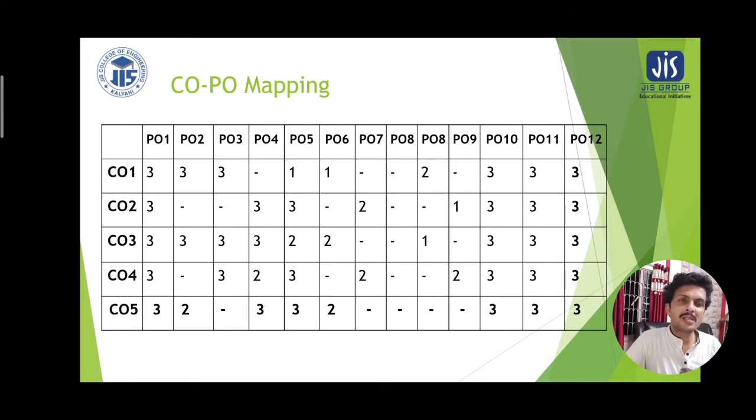So in this case we are giving higher weightage to most of these course outcomes, and low weightage is given to program outcomes 5 and 6 because it is a theoretical subject in which modern tool usage and engineer and society impact are less, and almost environment and sustainability, ethics, these are coming less to this subject. So depending on that, this CO-PO mapping has been introduced.